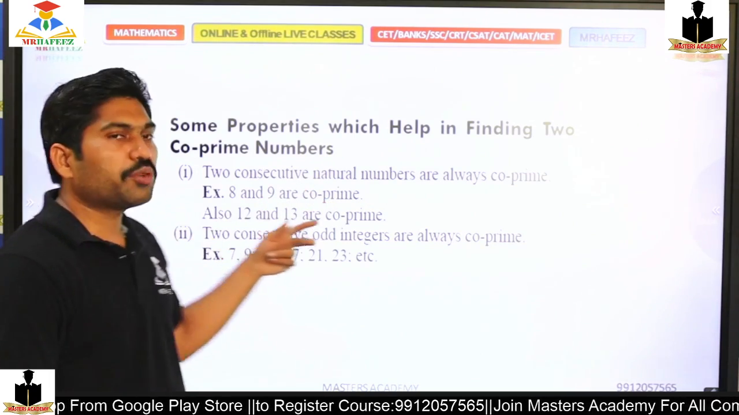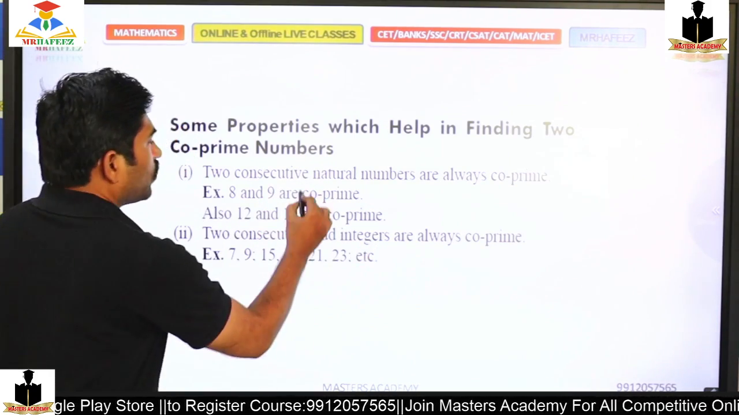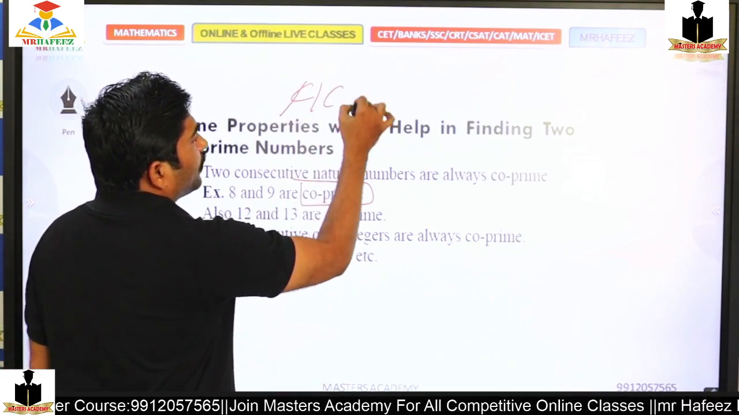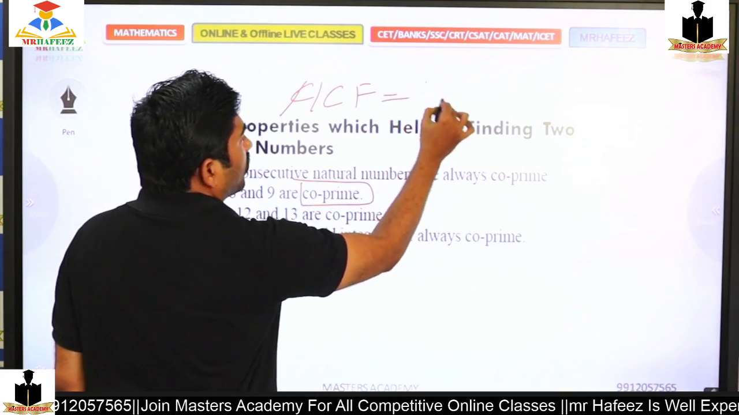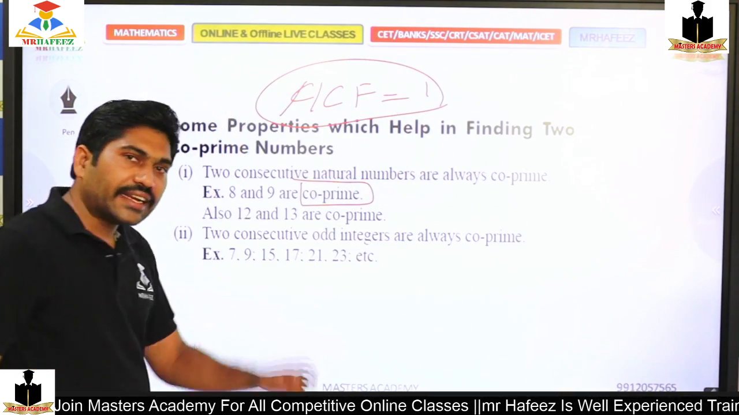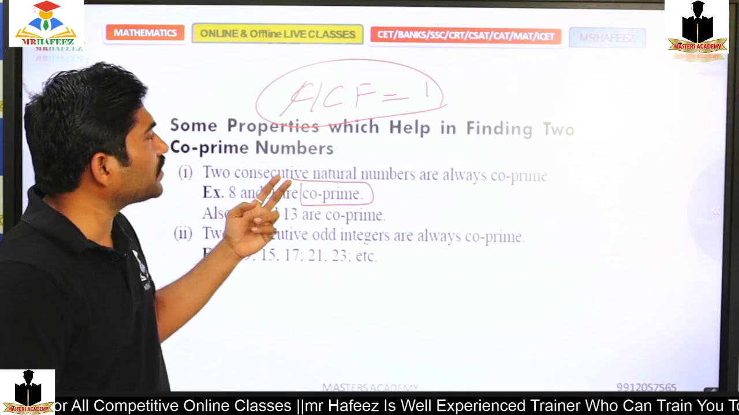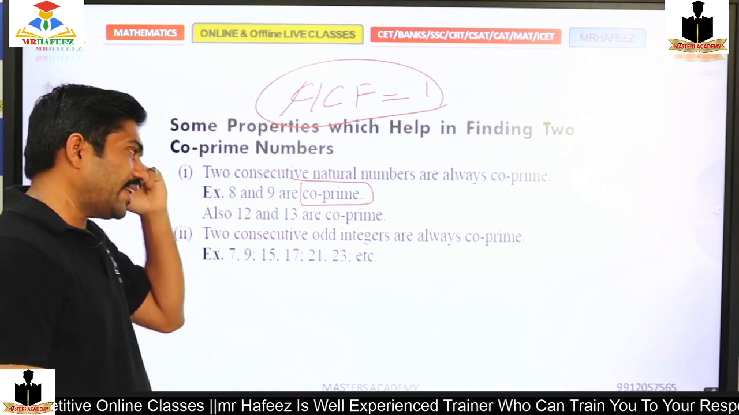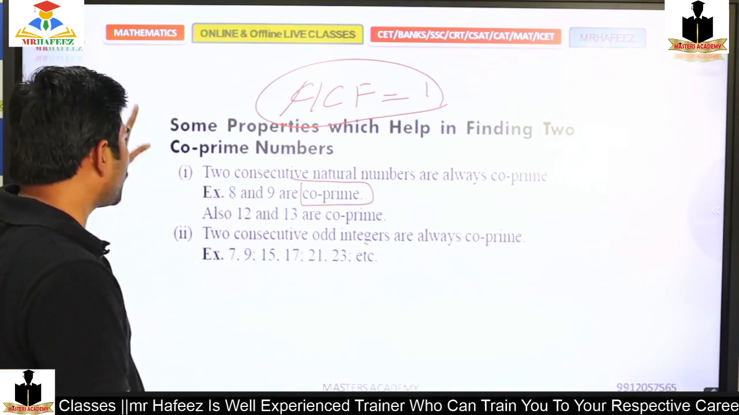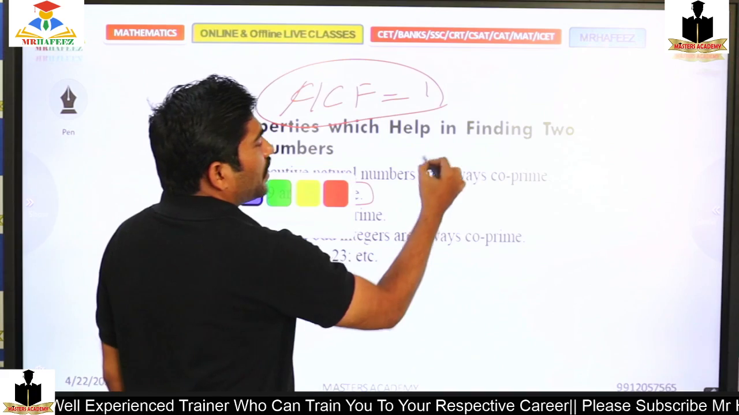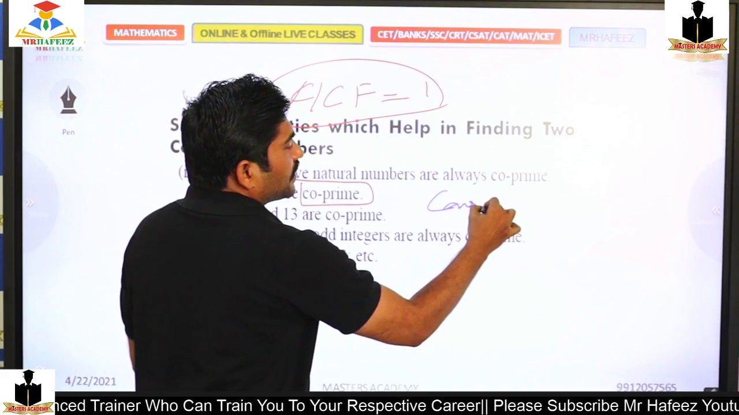So there are a few more properties of coprimes. What exactly is a coprime? Coprime numbers are those whose HCF is 1. Take any two numbers; if I get the HCF as 1, then those two numbers are coprimes. Coprimes can be any consecutive numbers.